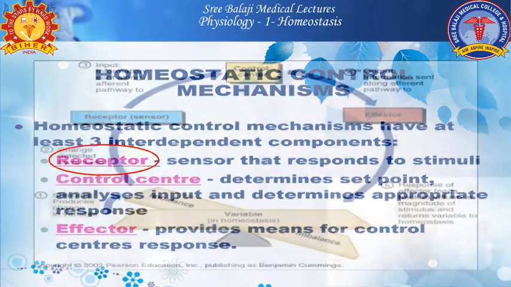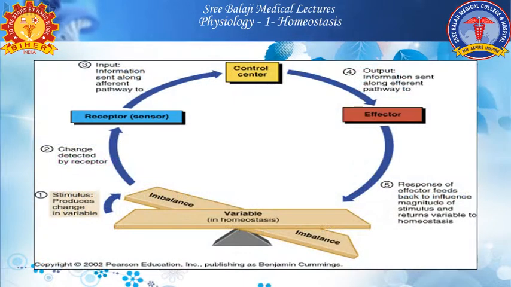If there is an imbalance in the internal environment, these three components, the receptor, control center and effector, will act to bring the variable back to normal homeostasis. A stimulus from the imbalance signals the receptor, that is the sensor. This input information is sent along the afferent pathway to the control center.